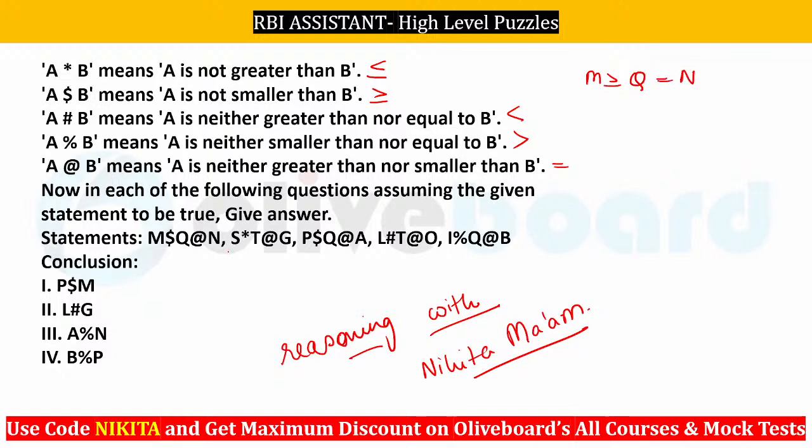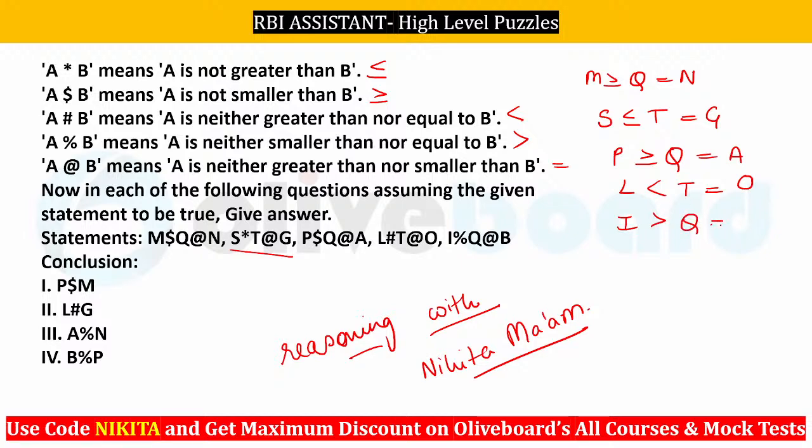Now, do we have anything that is combined with m, q and n? You can see we have $q and at the rate a, right? So let's write down all the things here. S asterisk t at the rate g. So S asterisk means S is less than equal to t, at the rate is again equal to g. Finally, we have $q, that is p is greater than equal to q, at the rate is what? That is equal to a. And we have L hash t, that is less than t, and at the rate is equal to o, right? So then finally we have I percentage q, that is greater than q, and at the rate is equal to b, right? So these are the relations that we have, right?